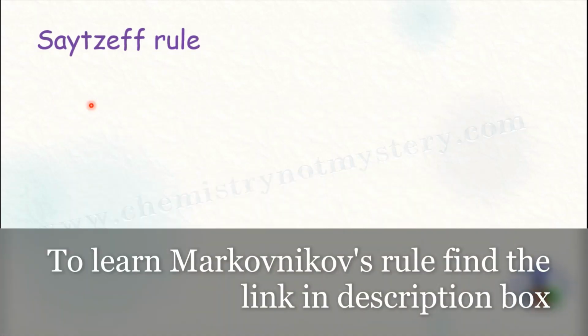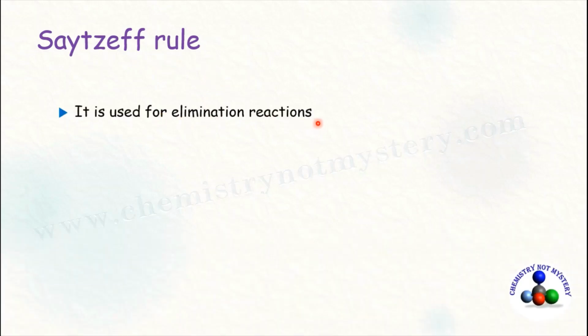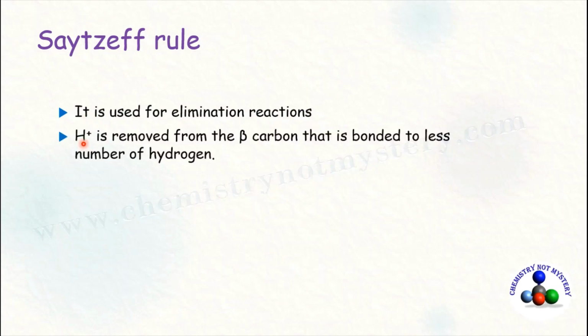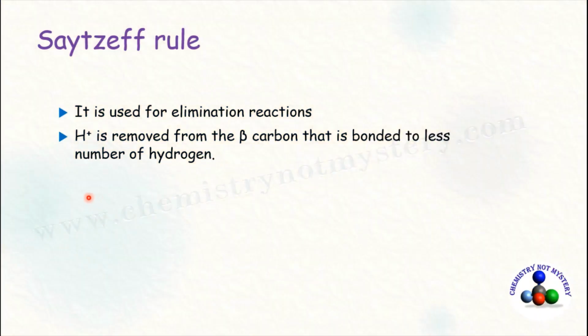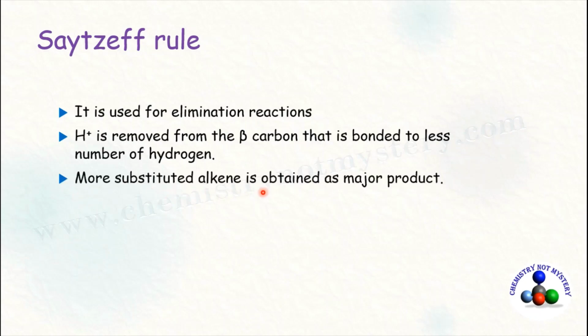As we use Markovnikov rule for the electrophilic addition reaction, Saytzeff rule is used for the elimination reaction. According to Saytzeff rule, H plus is removed from the beta carbon that is bonded to less number of hydrogen. Or you can remember this rule as poor becomes poorer, meaning hydrogen is removed from the carbon which already has less number of hydrogen. Or in other words, the more substituted alkene is obtained as a major product.